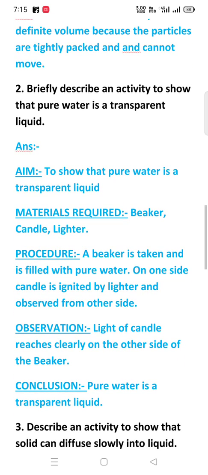Now the procedure is, a beaker is taken and filled with pure water. On one side, candle is ignited by a lighter and observed from the other side. Observation. Light of candle reaches clearly on the other side of the beaker. Conclusion. Pure water is transparent liquid.